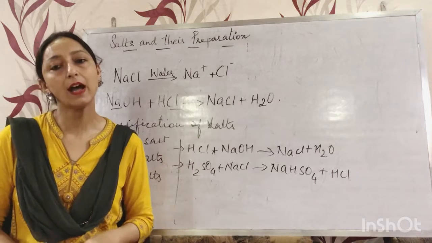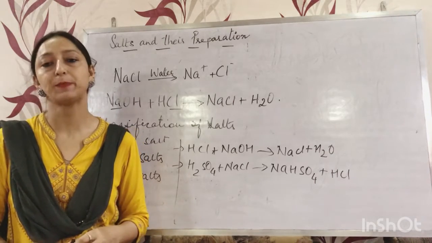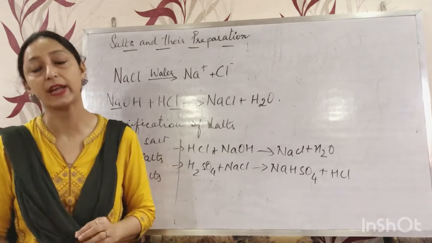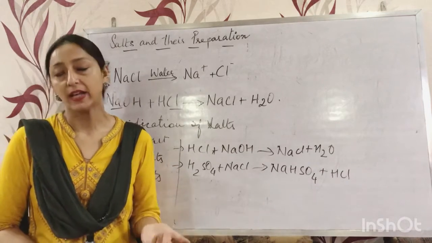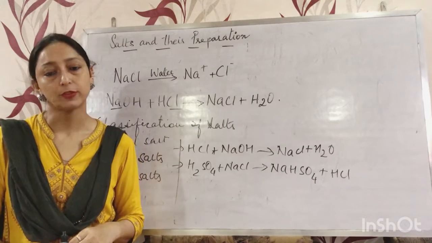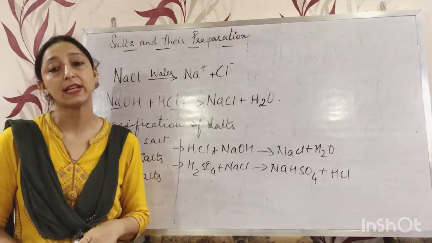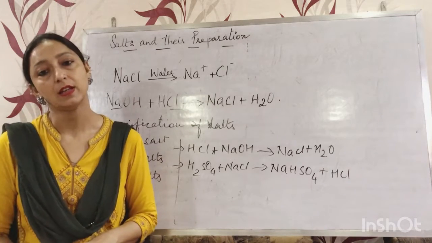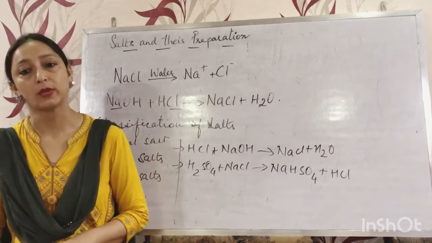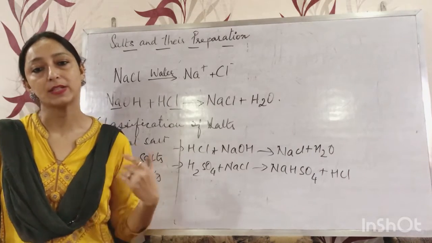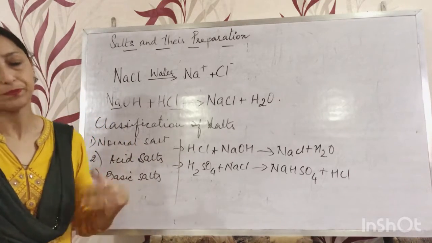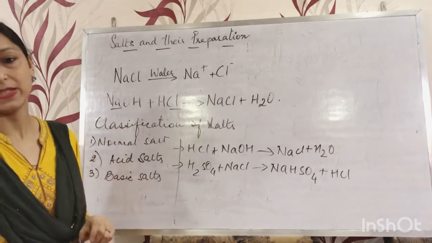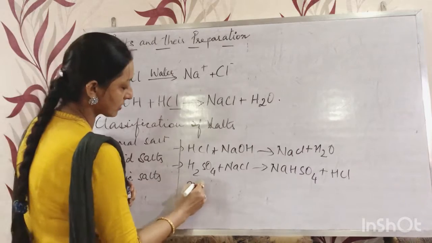Basic salts are formed by partial replacement of the hydroxyl group, that means the OH group, of a di- or triacidic base by an acid radical. For example, basic lead chloride, PbOHCl, basic magnesium chloride, basic copper chloride, basic copper nitrate. We can take a diacidic base, lead hydroxide.